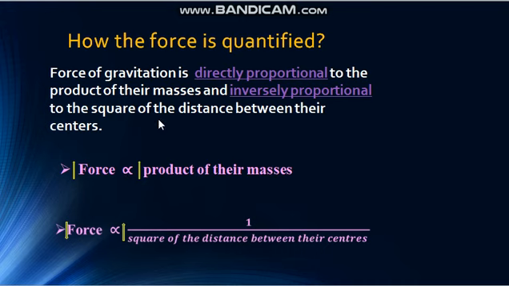The second part of the statement discusses how much the force is. It states that the force of gravitation is directly proportional to the product of their masses and inversely proportional to the square of the distance between their centers. This relation shows that if the mass of any object increases, then by the increase of this mass, the force of gravitation between the objects will also increase. But if the distance between the centers of the objects increases, then the force of gravitation between the objects will decrease, because this is inversely proportional.